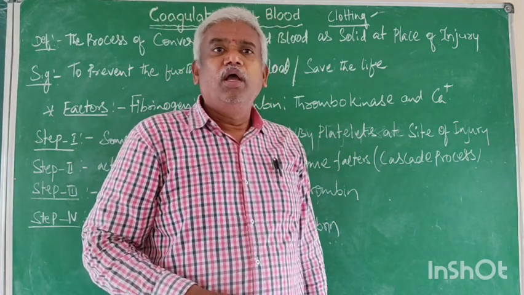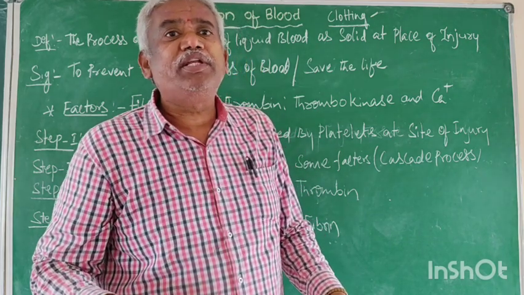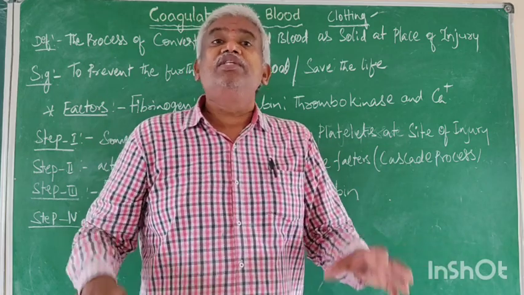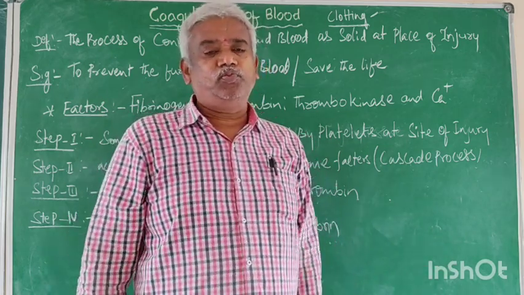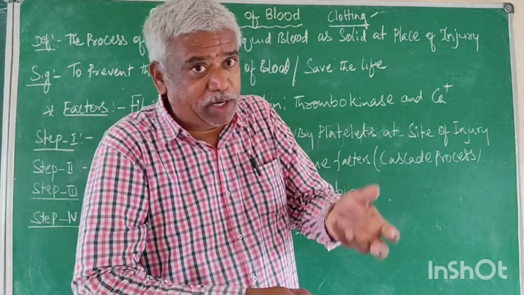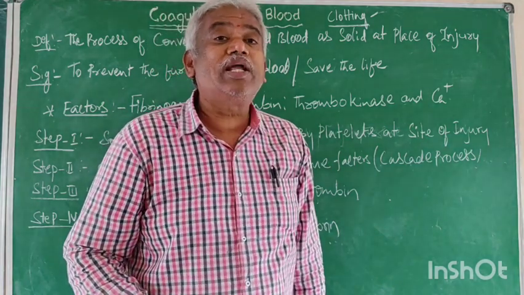Right. In a healthy adult person, maybe maximum 5 liters or 5.5 liters of blood is there. 5 to 5.5 liters. This is the volume or quantity of blood. If injuries occur, the blood vessel will be ruptured. The blood comes to the outside. This is called bleeding.